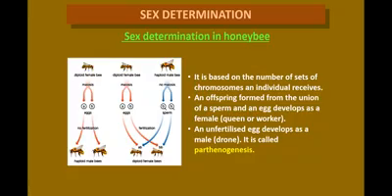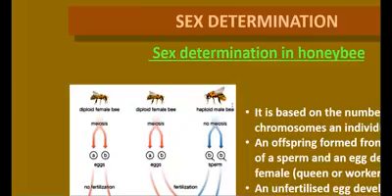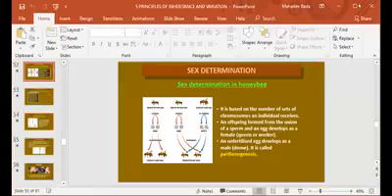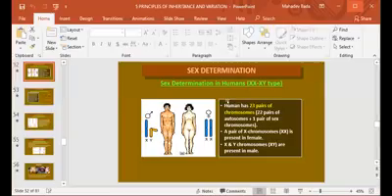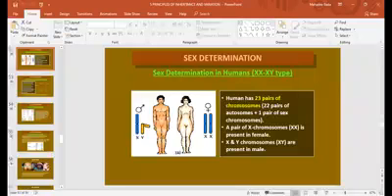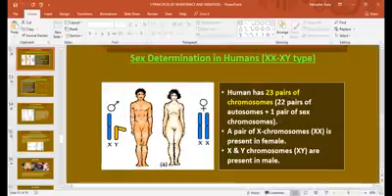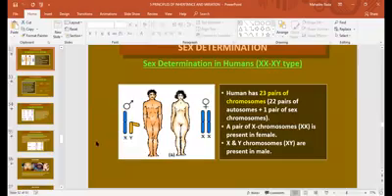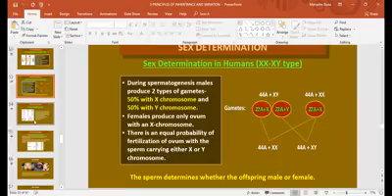One more topic is sex determination in animals. How sex determination occurs in the human being, we have studied already, and earlier I have explained it.